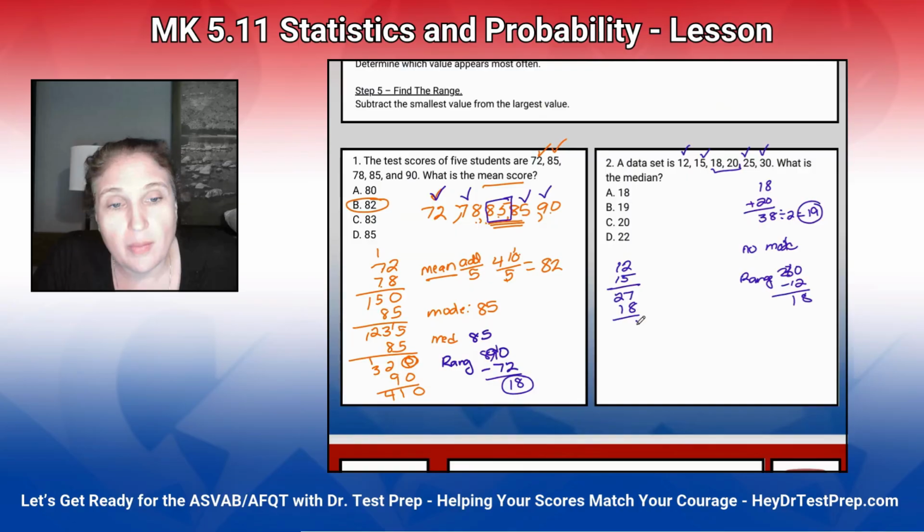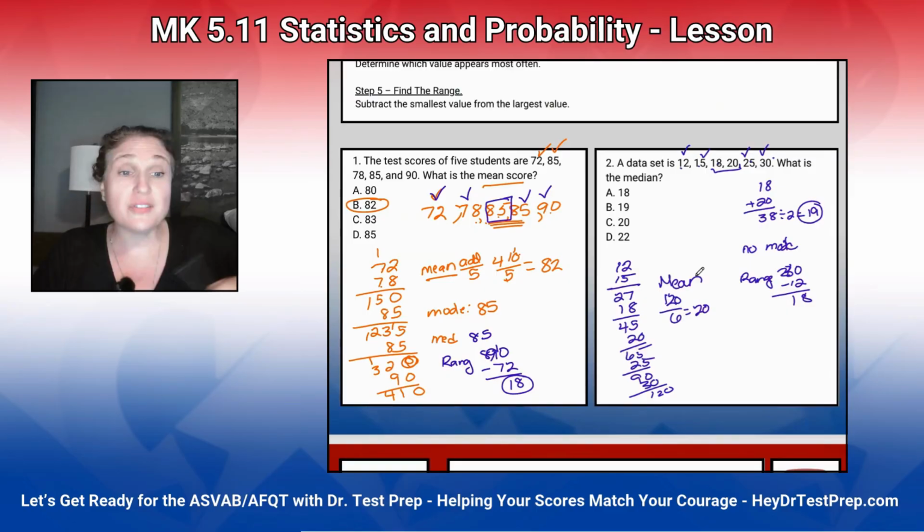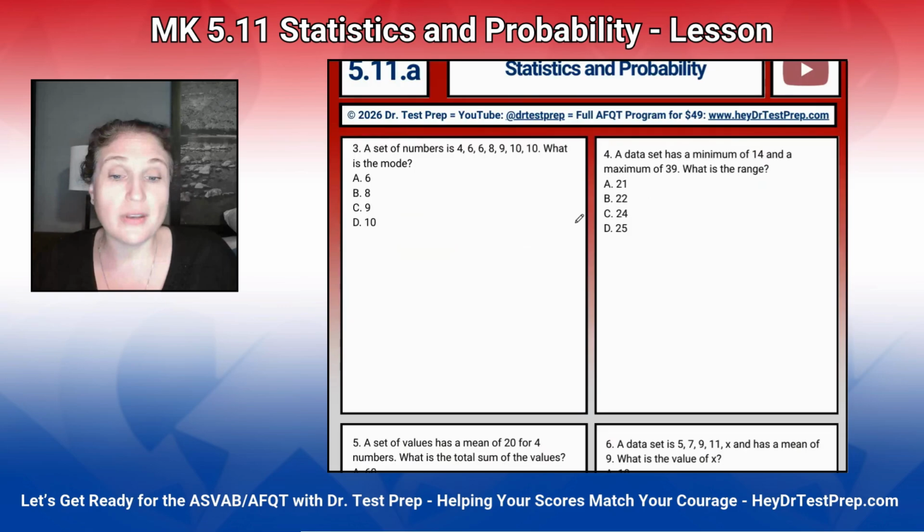$120, and then we take all of our numbers, 1, 2, 3, 4, 5, 6, and we divide by the number of numbers. And that's the mean. But the answer to this question is the median is 19. There's no mode because there's no duplicates. The range is 18, 30 minus 12, and the mean would be 20 if we add all the numbers and divide by 6.